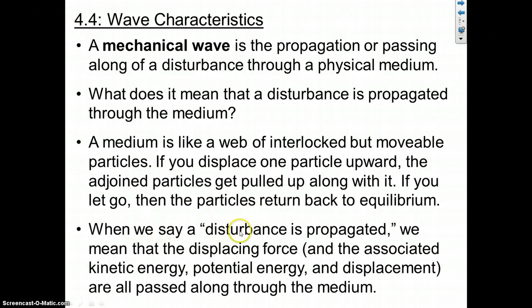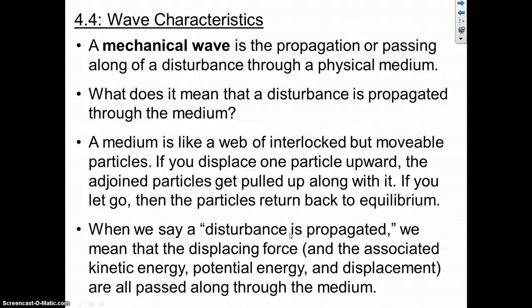Right? So when we say that a disturbance is propagated, we mean that the displacing force, or the displacement, is going to be passed along through the medium. So the thing that pushes particles up in a wave is getting passed forward.